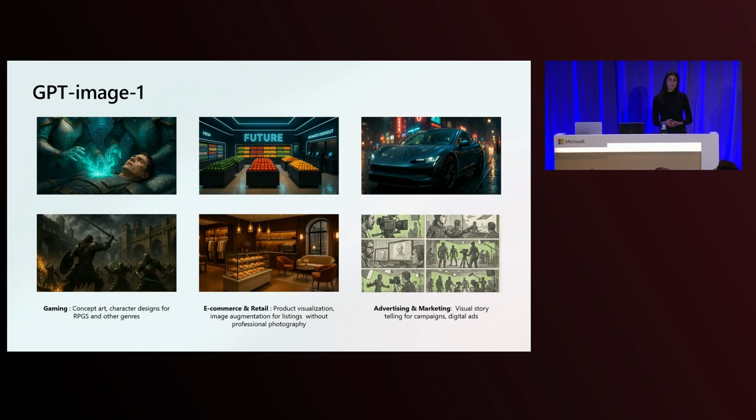For example, gaming studios can leverage GPT Image 1 for character design, particularly for RPGs, which require rapid iteration during prototyping. And retail customers no longer have to rely on expensive photography or equipment, and they can visualize listings. And lastly, for advertisement and marketing, where the main focus is storytelling, you can generate visuals and pitch books tailored to your particular use case and brand.